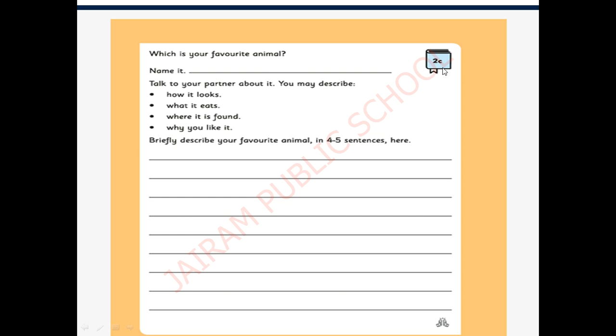Activity number 2C. See what is given here. There is a question, right? Which is your favorite animal? You will have different kinds of favorite animals, right? From that you can choose any one animal and write that animal's name in this dash. Ma'am likes dog. I like dog very much. So whichever animal you like, that animal's name you have to mention there.